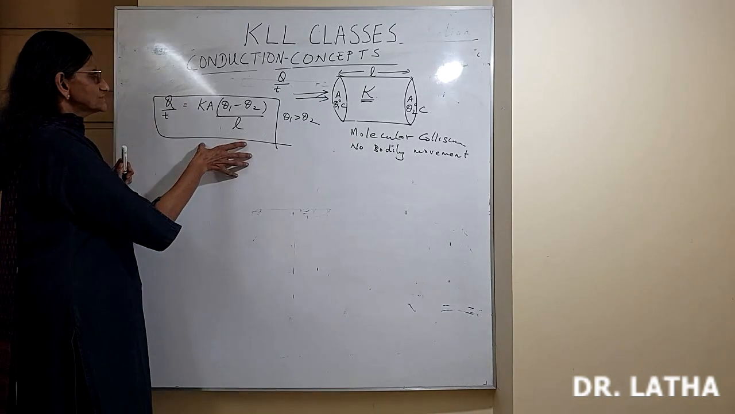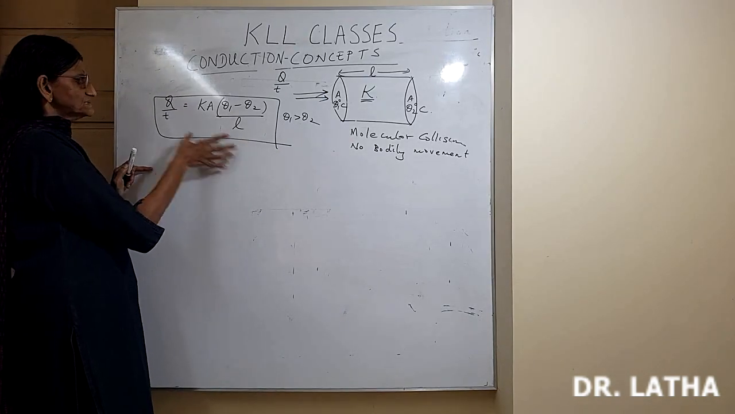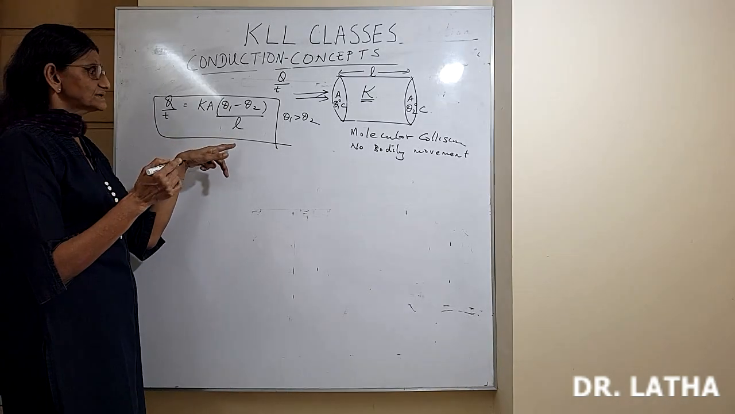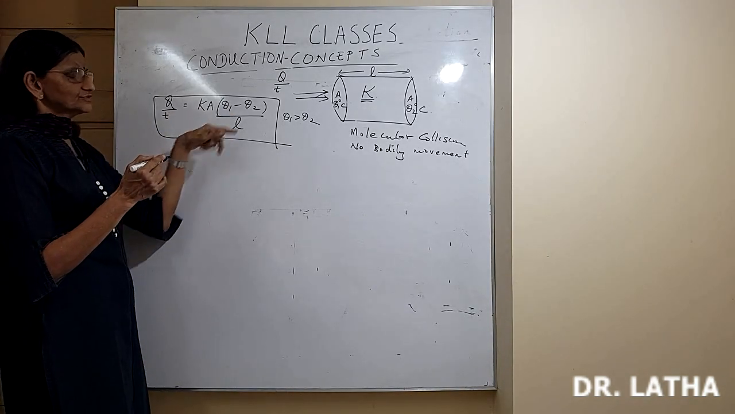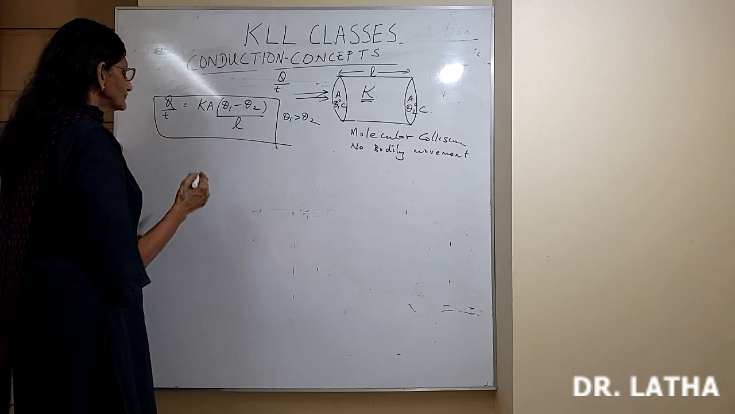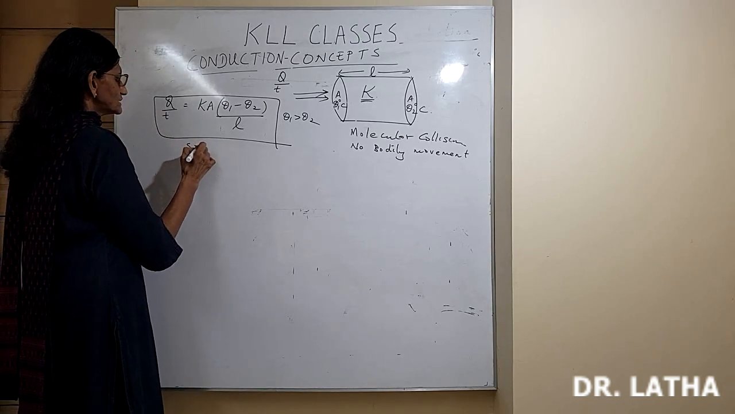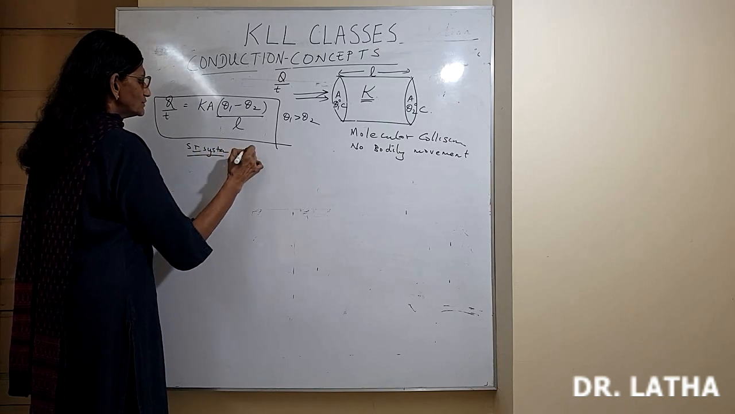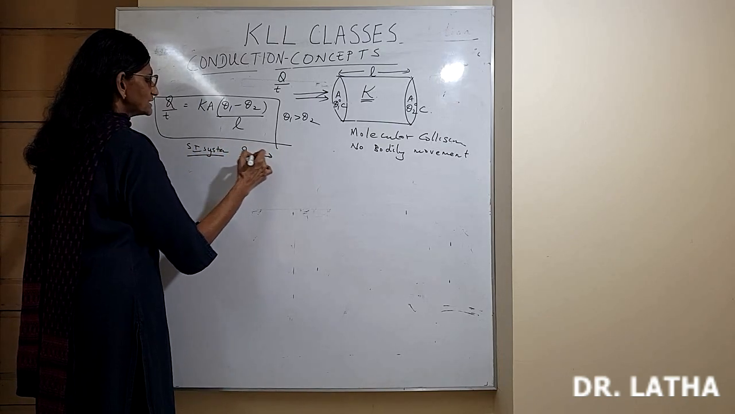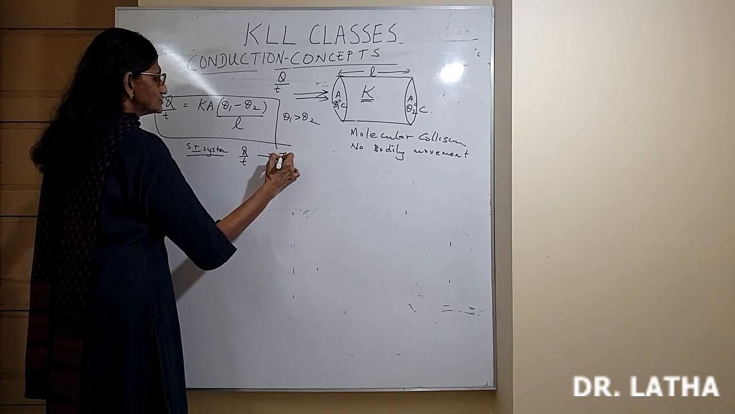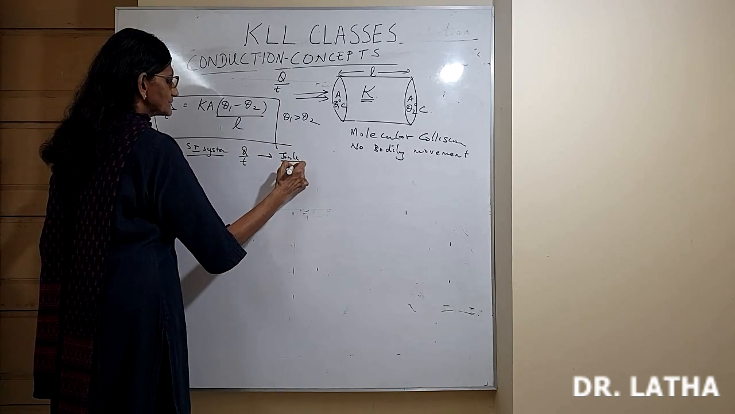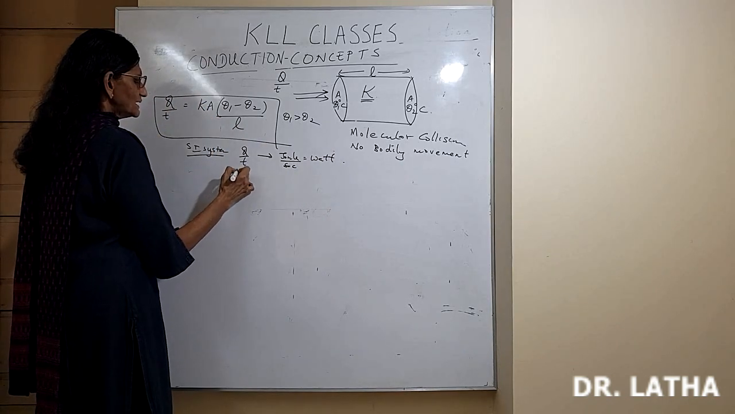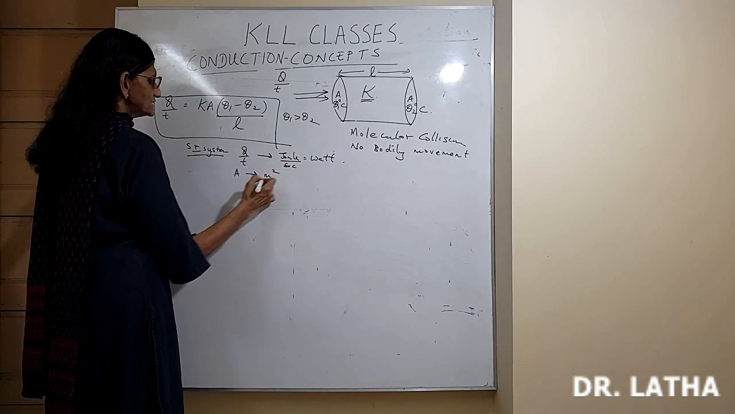So this is the basic formula on which our problems are based. Q by T equals K A (theta 1 minus theta 2) divided by L. This is the most important formula in this conduction. Here Q by T, in the SI system, what are the units? Q is heat energy, so joules per second. K we will see. A, area of cross section, square meter.